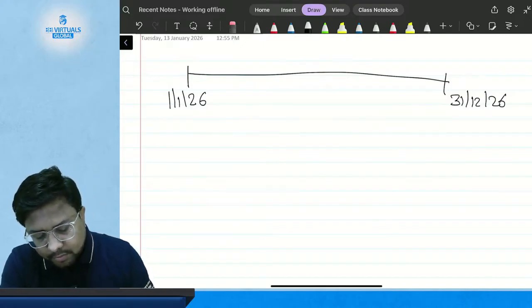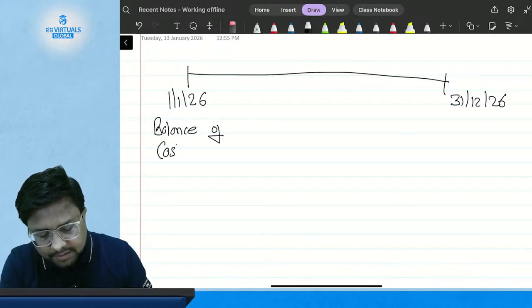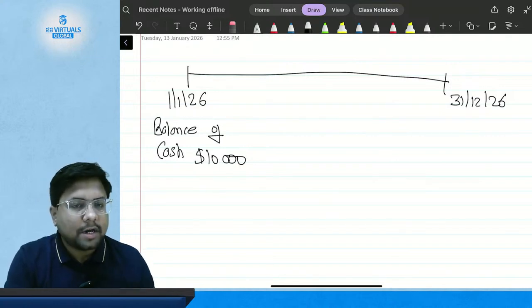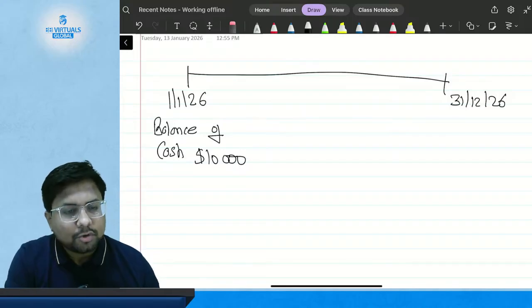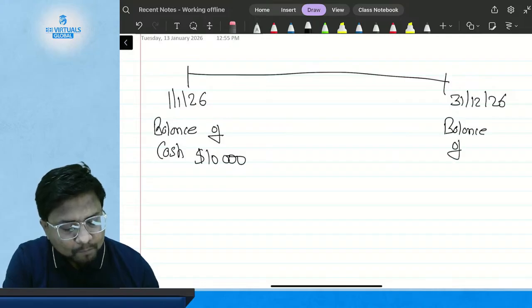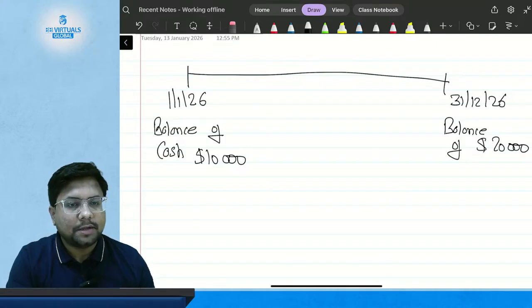At the start of the accounting year, I have a cash balance of, suppose, $10,000. So I have $10,000 at the start of my accounting period, that is, on 1st of January 2026. Now at the end of the period, that is 31st of December 2026, I have a balance of $20,000.